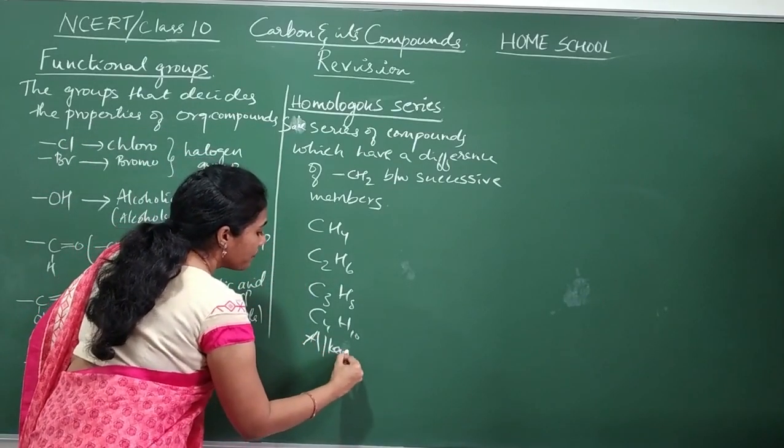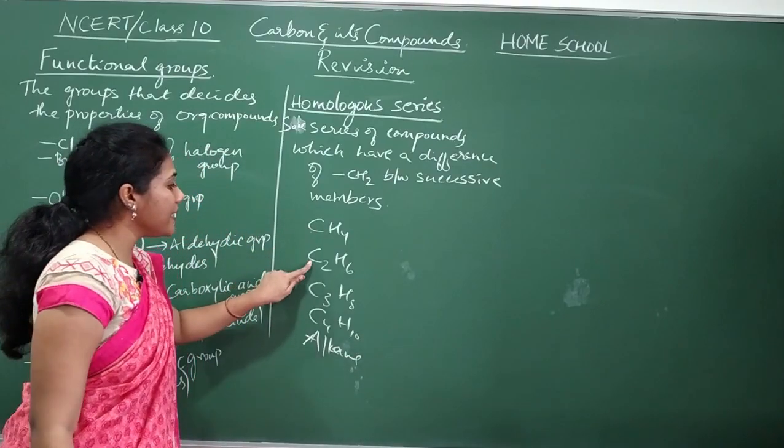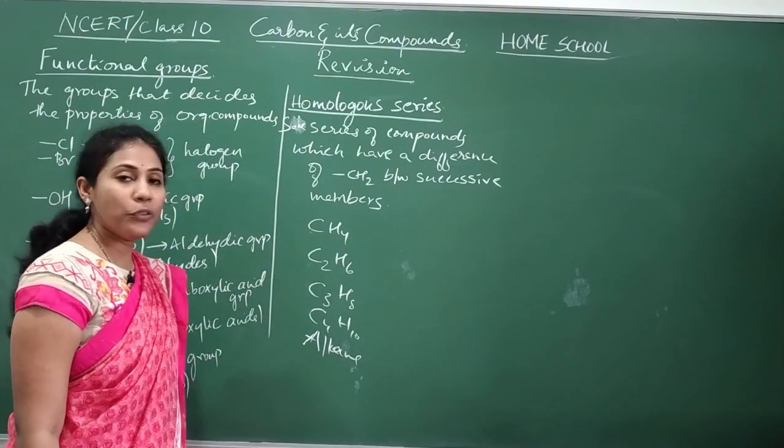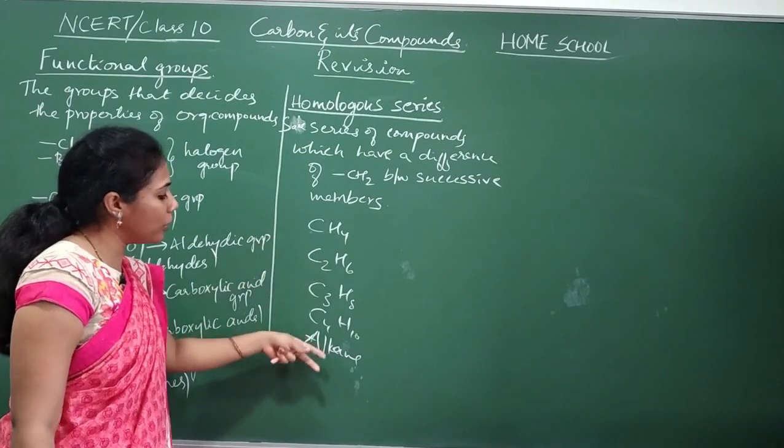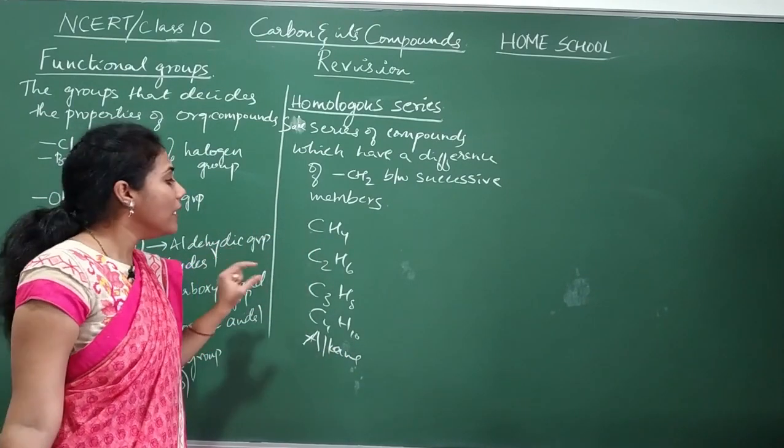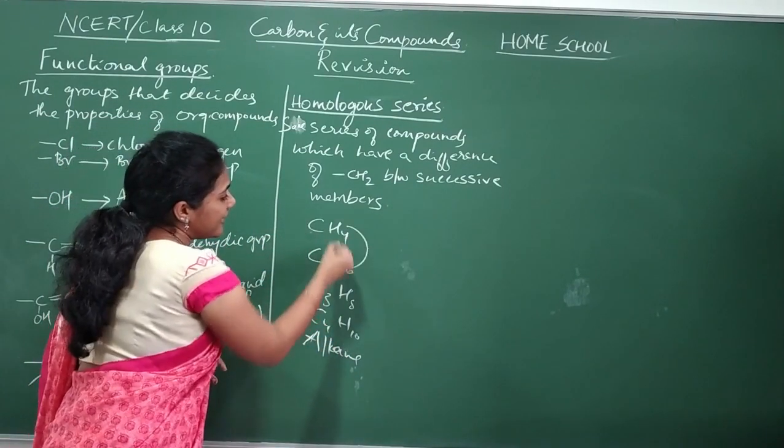All of them belong to the alkane category. This is methane, this is ethane, this is propane, this is butane. All of them belong to the same series of organic compounds. But what is the difference between this and this?